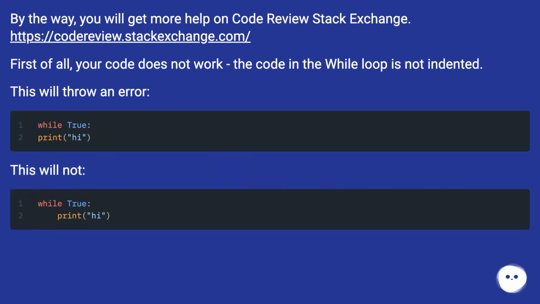By the way, you will get more help on Code Review Stack Exchange, at this URL. First of all, your code does not work, the code in the while loop is not indented. This will throw an error. This will not.